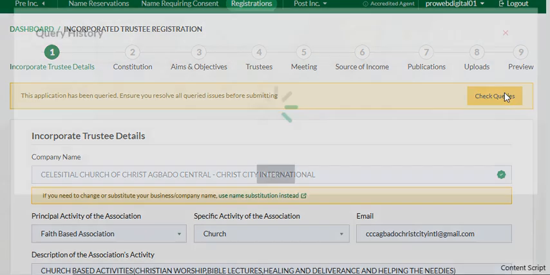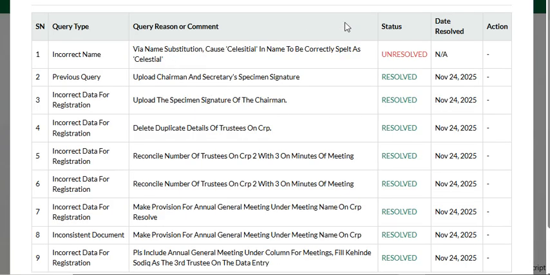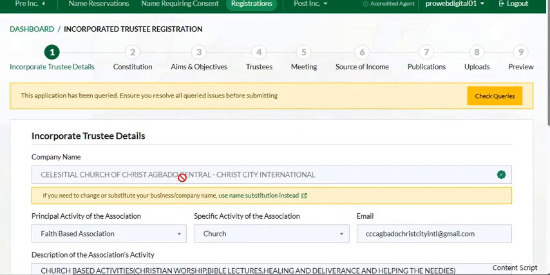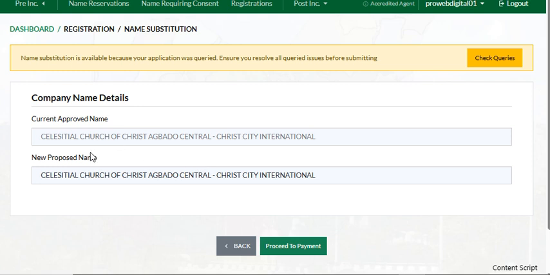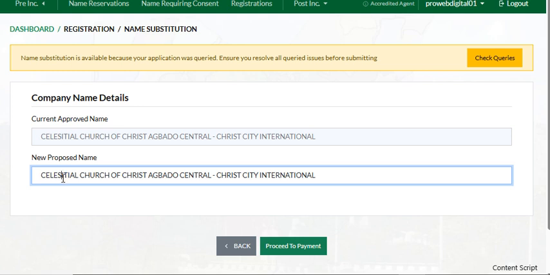And if you check the query here, I've been told to do what? To do a name substitution for the NGO registration, which is something that I'll be proceeding with. And this thing is not actually possible without it being queried. So if your registration is not queried, there's no way you can do a name substitution, right? There's no way you can do a name substitution.